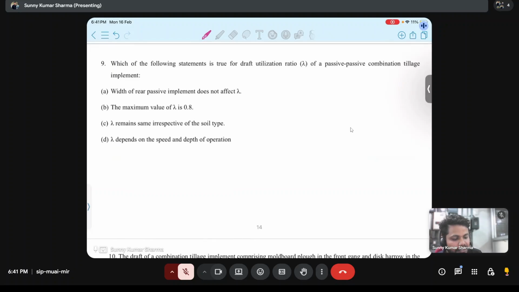So next question is, which of the following statements is true for draft utilization ratio lambda for a passive combination tillage implement?